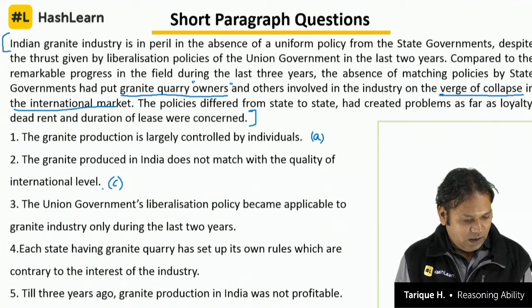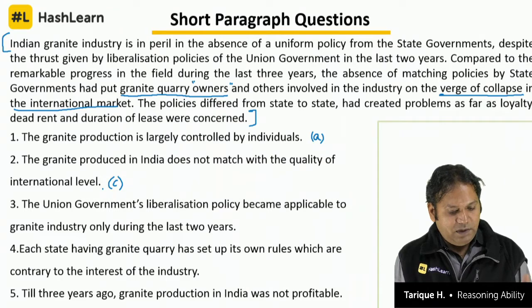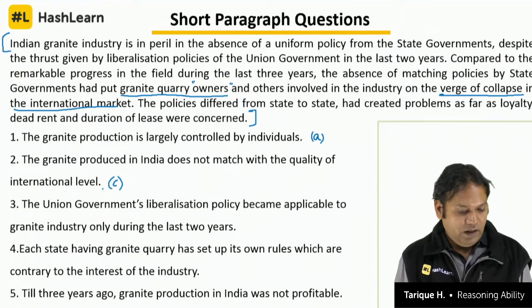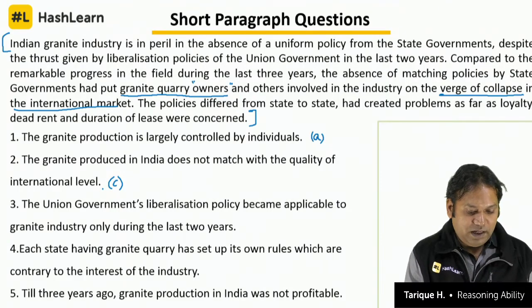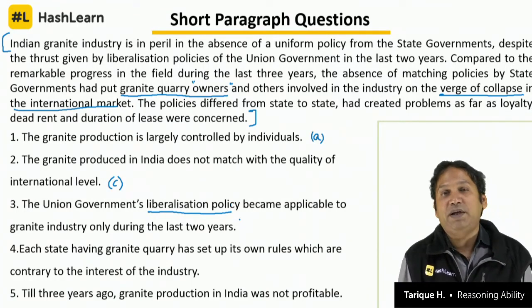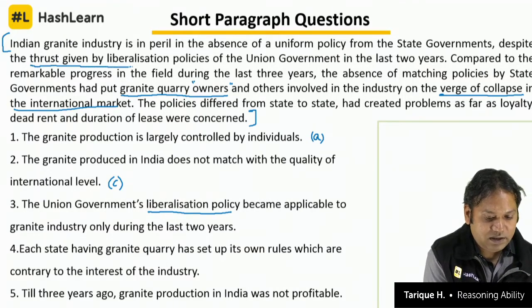Third one, the union government's liberalization policy became applicable to the granite industry only during the last 2 years. Whether it is A, B or C, D, E. Now we know that there is this thrust given by liberalization policies.